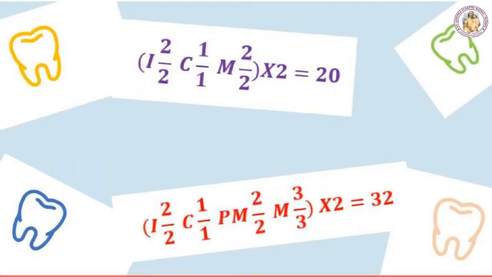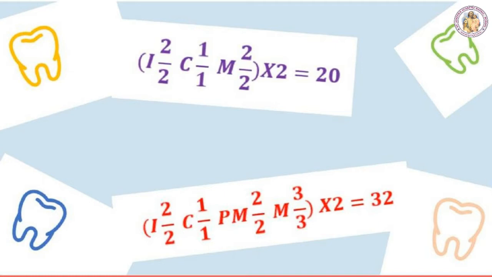So we have the dental formula. For milk teeth it is I 2/2, C 1/1, M 2/2 in each half, upper and lower, so it is 20. For permanent teeth, I 2/2, C 1/1, PM 2/2, and M 3/3.